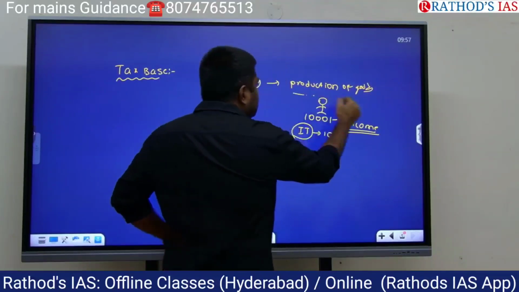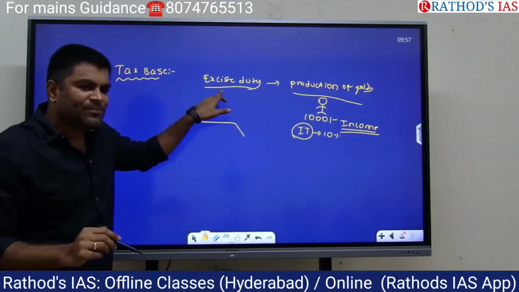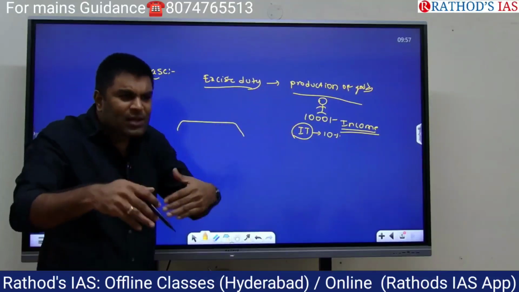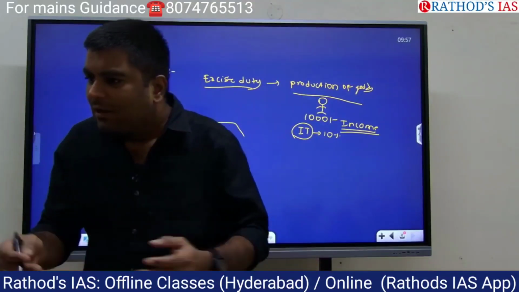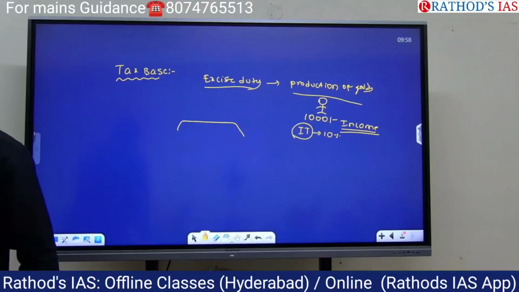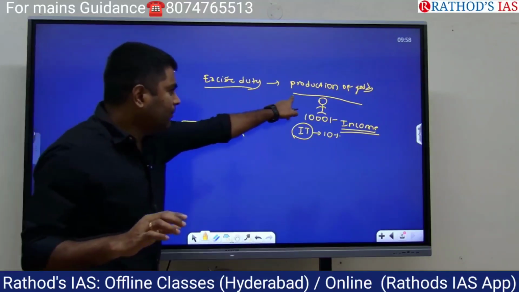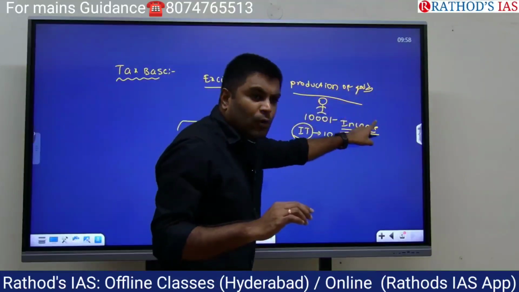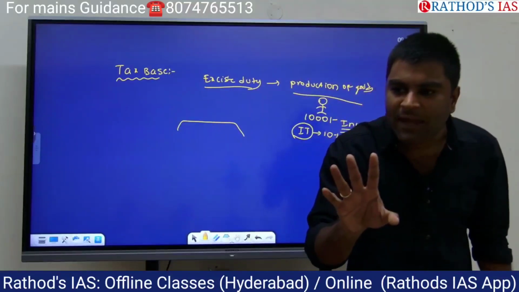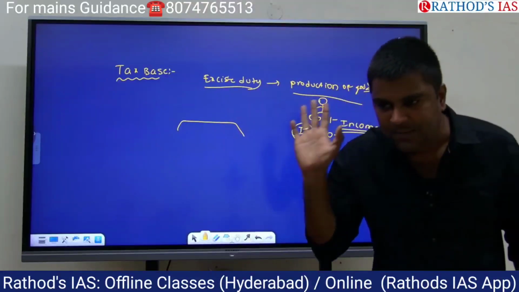Now tell me, what is the tax base in case of excise duty? Production of goods. Are you able to understand the meaning of tax base? Tax base simply means what gets taxed. In case of income tax, income is the one which is getting taxed, so income is called tax base. And excise duty is a tax levied on the production of the goods. So in case of excise duty, what is the tax base? Production of goods. So in such a way, a tax is levied only on the tax base.